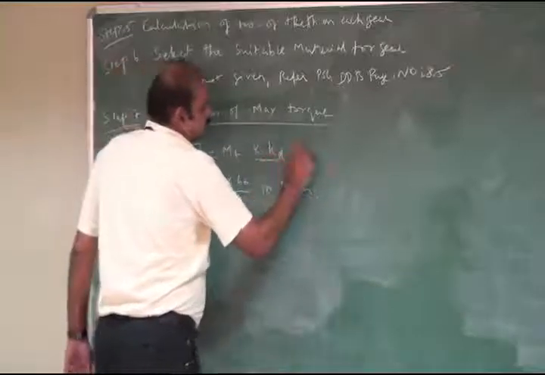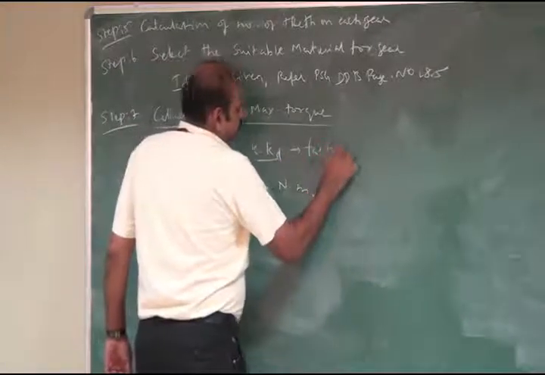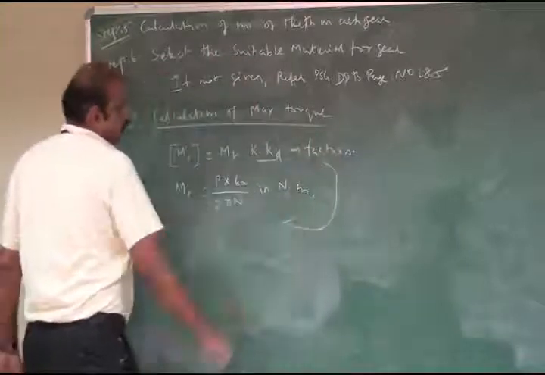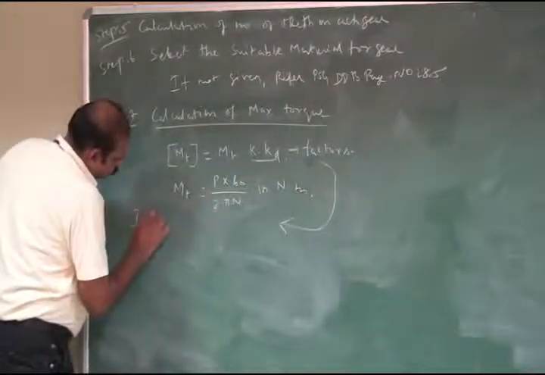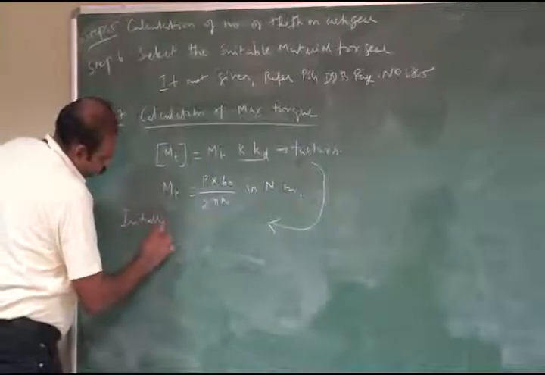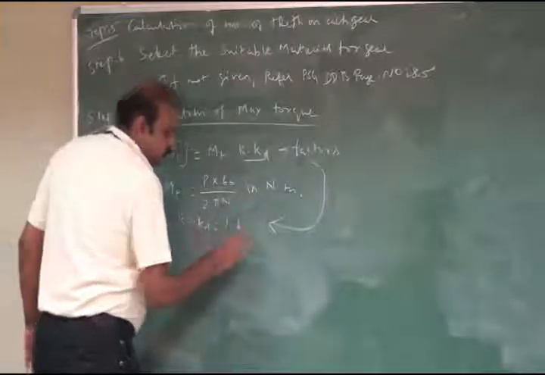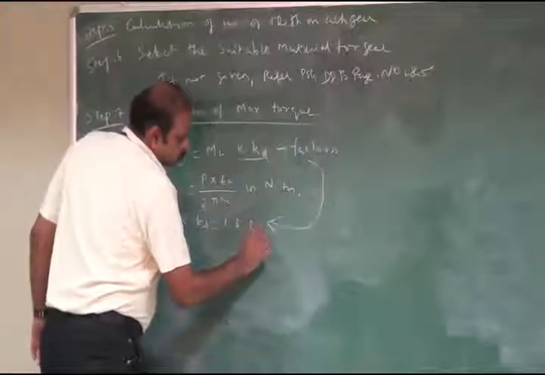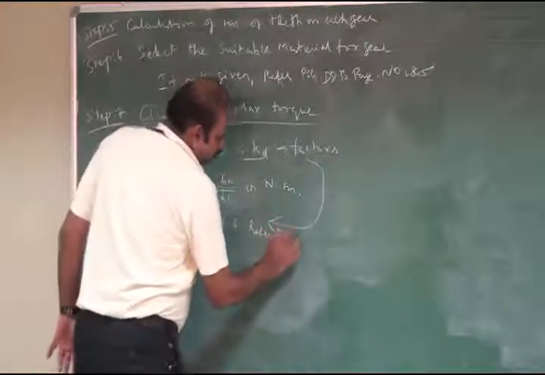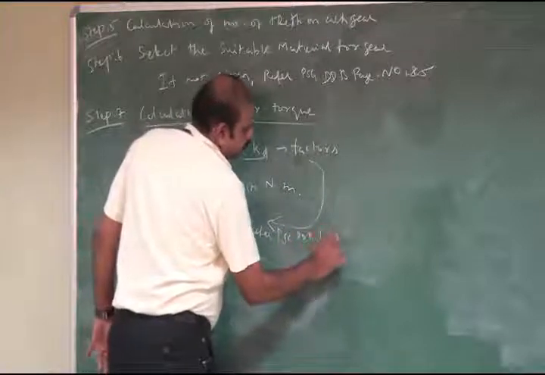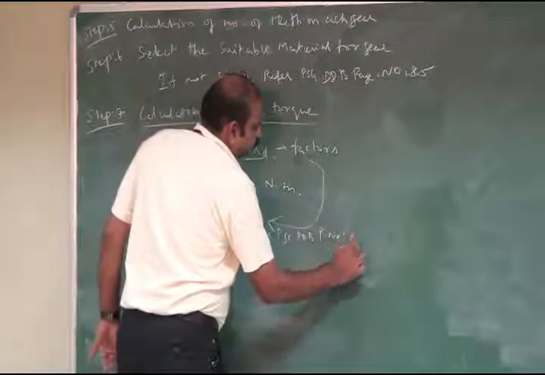K and Kd are factors. Initially K into Kd is taken as 0.3, refer PSG design data book page number 8.15.